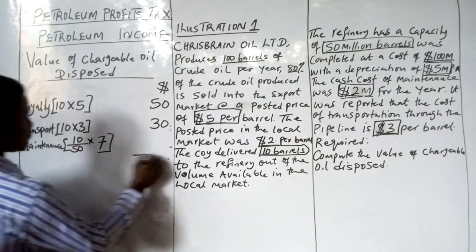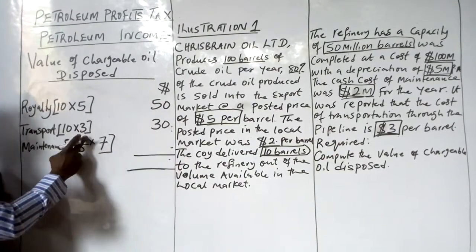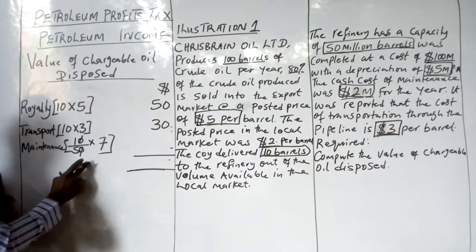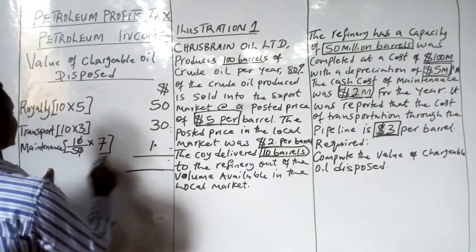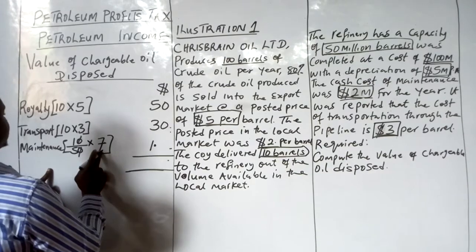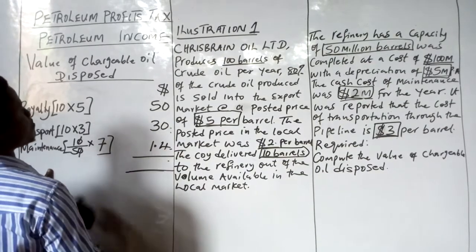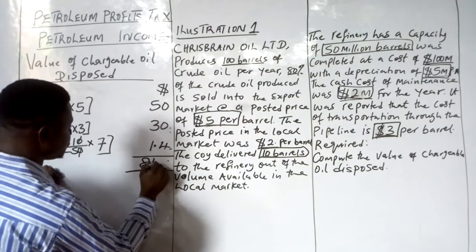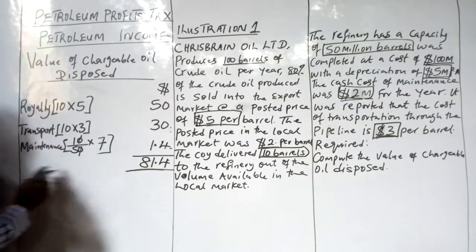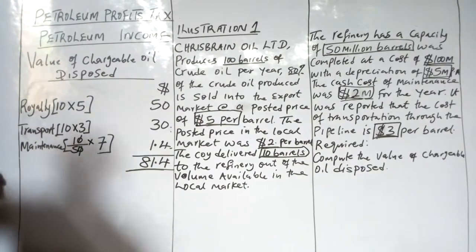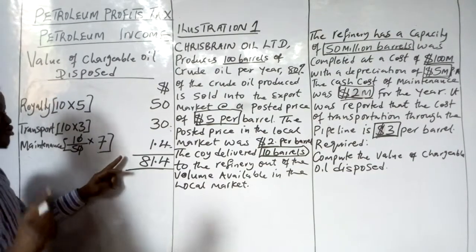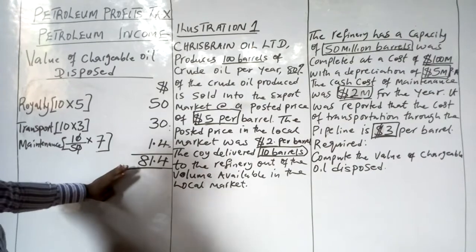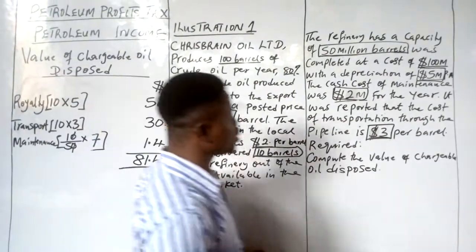Then 10 divided by 50 times 7 will give us 1.4. By the time we add this, we have 81.4. This becomes the value of chargeable oil disposed, which is part of the petroleum income.